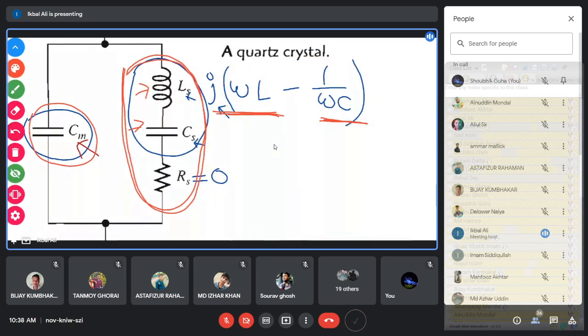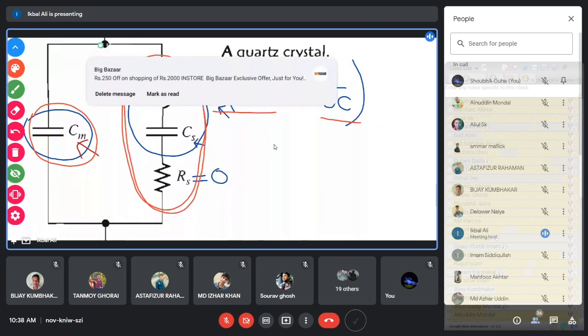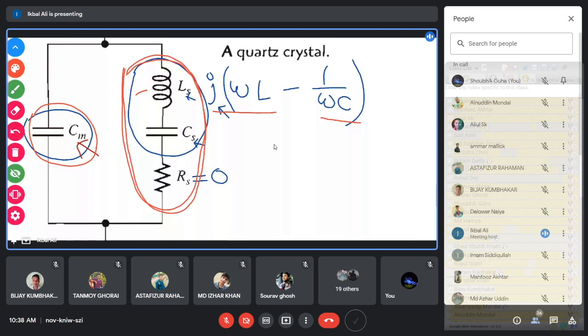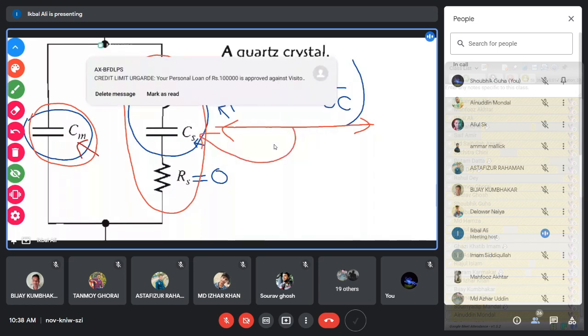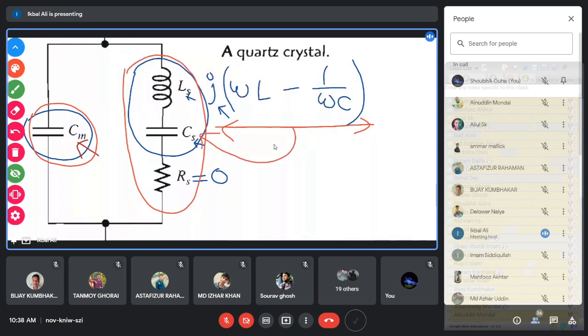Now, in case of parallel resonant frequency, what happens? You know the parallel resonance condition. This is the equivalent impedance of this series combination of L and C for the parallel resonant condition. You know that this impedance, j into omega L minus 1 by omega C, will become positive for the parallel resonance. So this series L and C will become inductive.